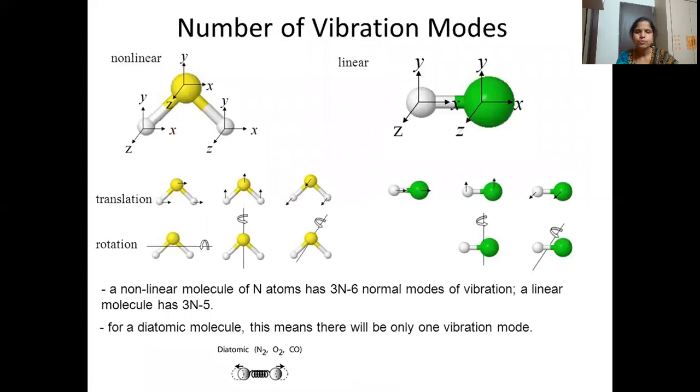So now we'll see how many degrees of freedom we will have for different molecules. So number of vibration modes. This is a linear molecule. Non-linear molecule. Okay. So here, if this is water, the yellow one will be oxygen, and the white ones will be hydrogens. This is linear, suppose HCl like that. So we have translations taking place along the X, Y, and Z axis, and rotations. So that's why for non-linear it is 3n minus 6, and for linear we calculate it as 3n minus 5.